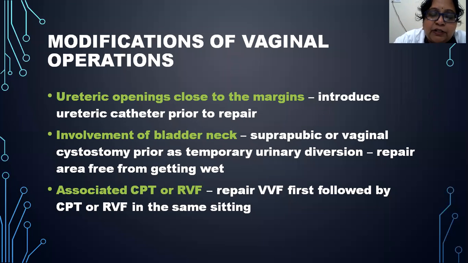If there is any associated CPT, complete perineal tear, or RVF, rectovaginal fistula, they can be repaired in the same sitting, but first the repair of VVF is done, followed by CPT or RVF.